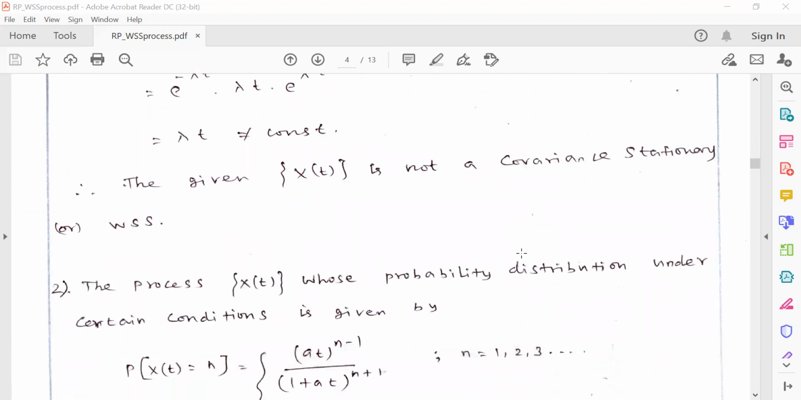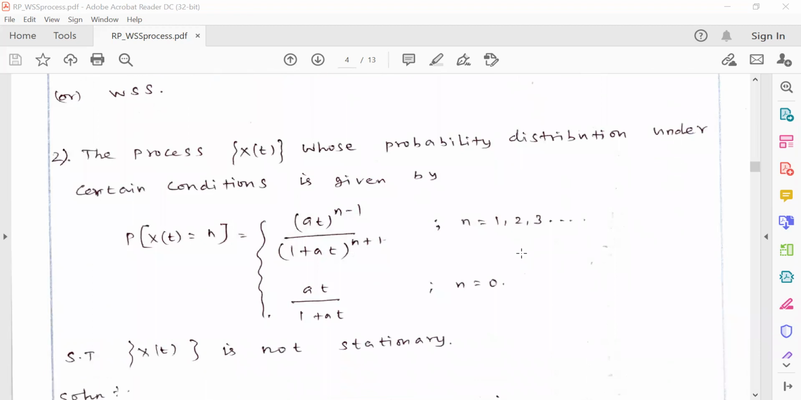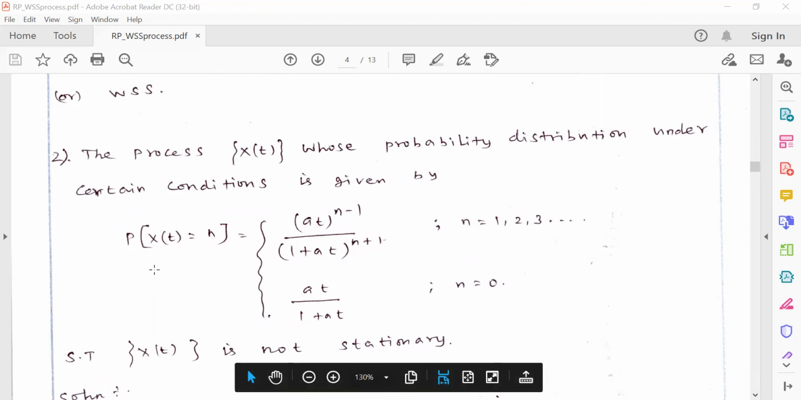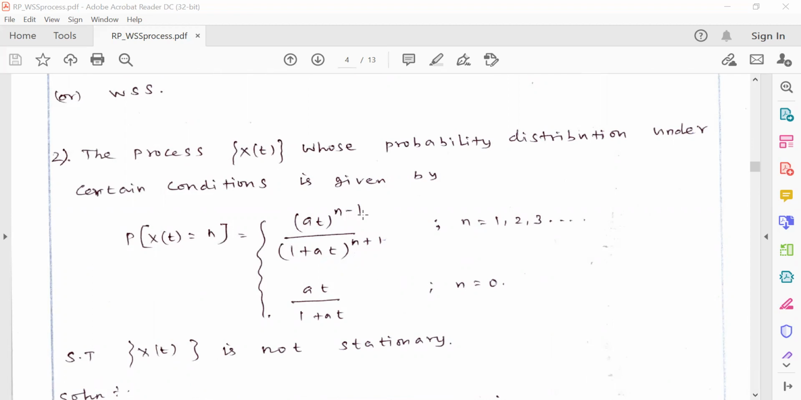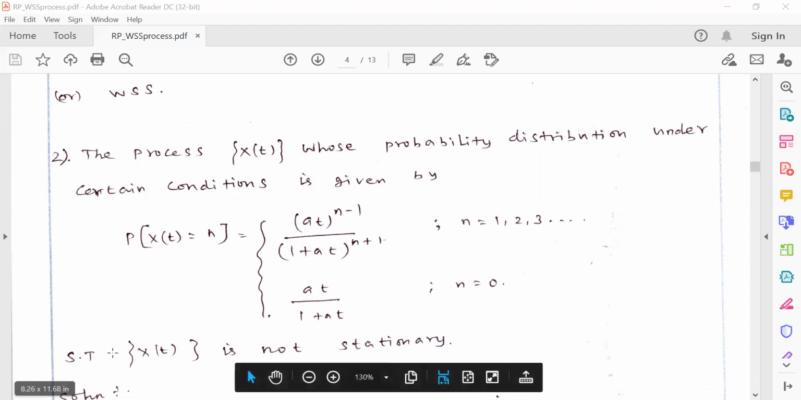So next, problem number 2. The process X(t) whose probability distribution under certain conditions is given by P[X(t) = n] = (at)^(n-1) / (1 + at)^(n+1) for n = 1, 2, 3, and for n = 0, at / (1 + at). Show that X(t) is not stationary.